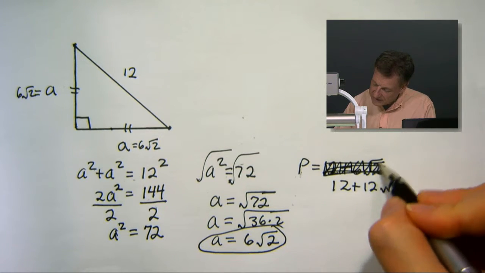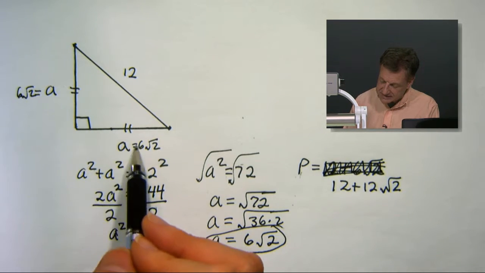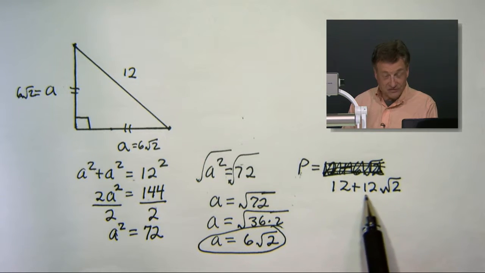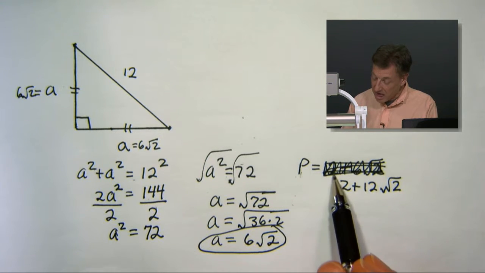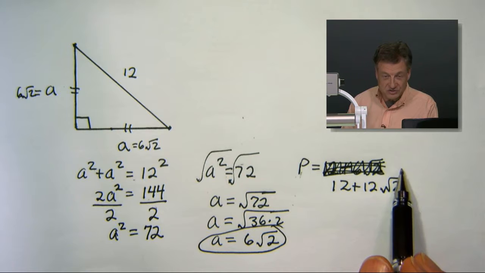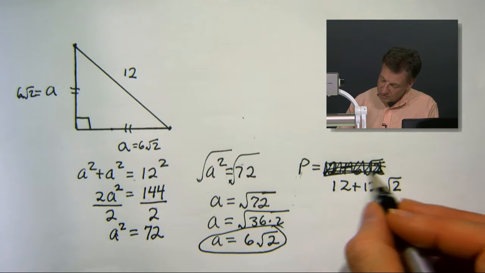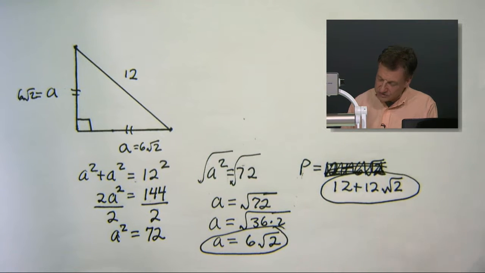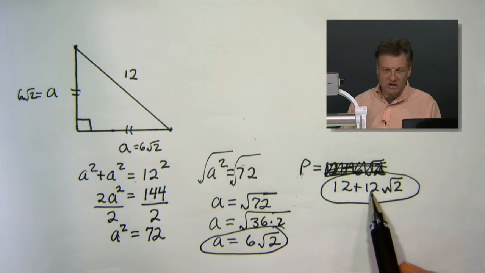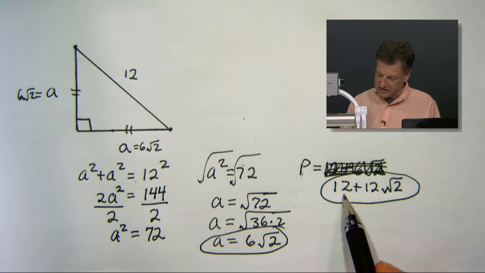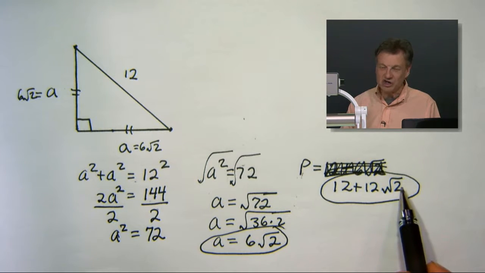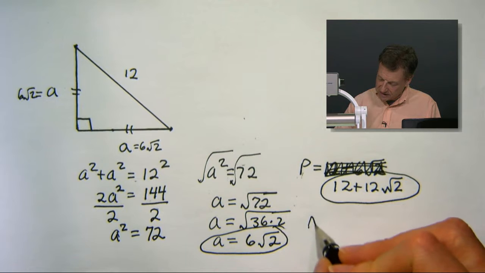Yeah. Do you see where I got that? I take 6 and 6 and I get 12. I was going to write 12 plus 6 roots of 2 and then 6 roots of 2, and my train of thought just goes away sometimes. But there's your final perimeter right there, whatever units we were using. So that part wasn't so bad, was it? By the way, don't add 12 and 12 together. We don't want to do that because this has no square root of 2 attached. This one does. Let's go for the area.